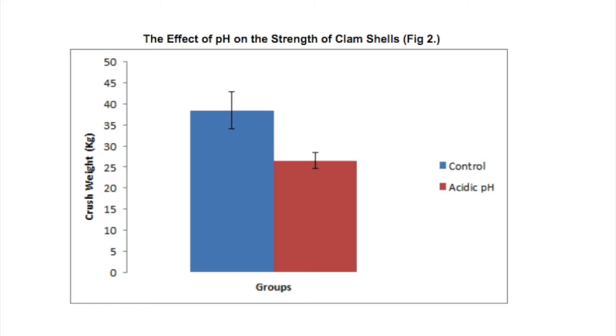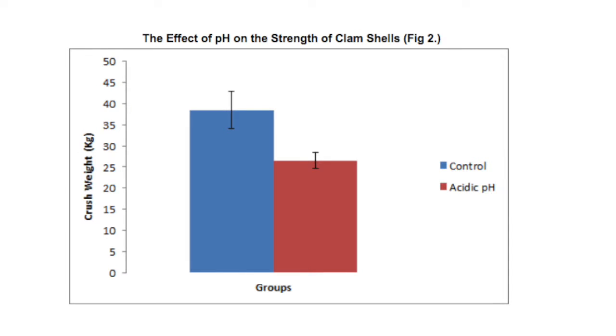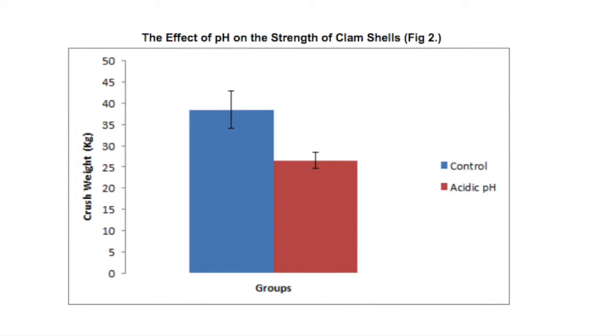Figure 2 shows that there is a difference in the average crushing weight between the control and experimental group. The experimental group had a lower average crush weight of 26.5 kilograms, while the control group had a higher average of 38.6 kilograms. A t-test was performed and it showed a significant difference between the two groups. The calculation resulted in a p-value of 0.0095, meaning that there is a significant difference between the two groups. The clams in acidic conditions did show increased deterioration, since on average these clams had weaker shells that crushed at a lower weight than the clams from the control group.